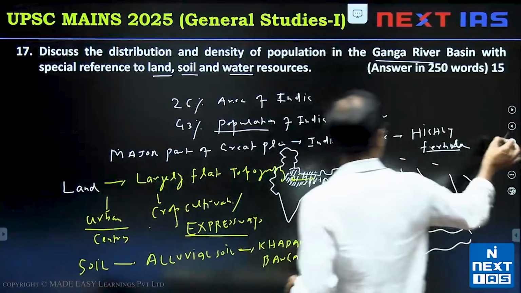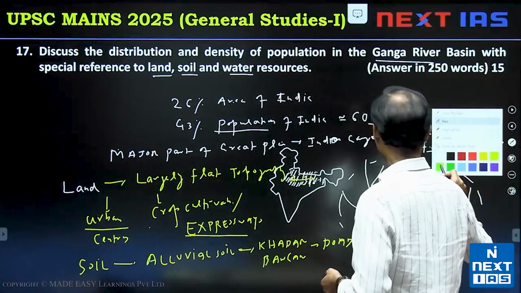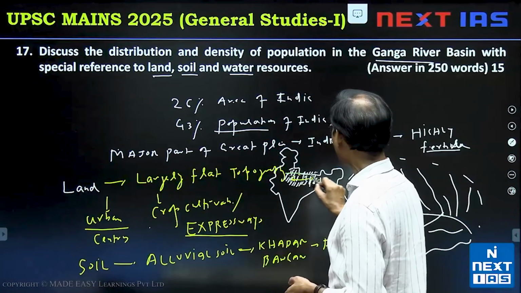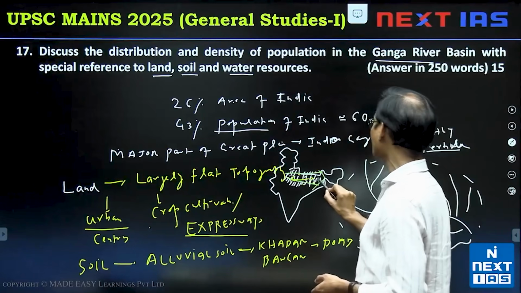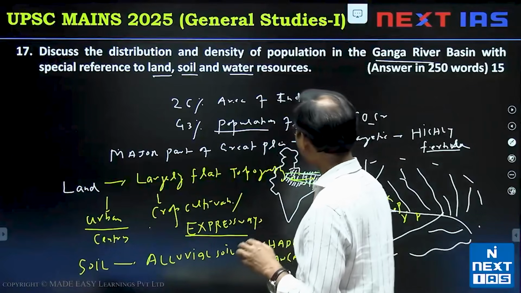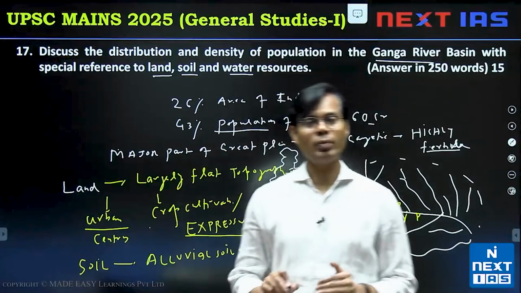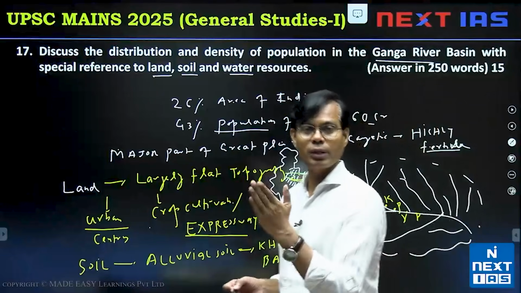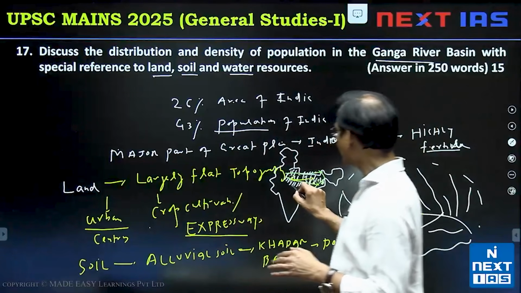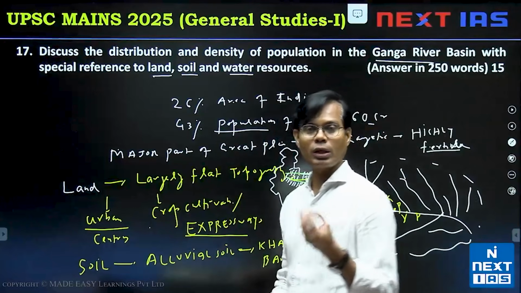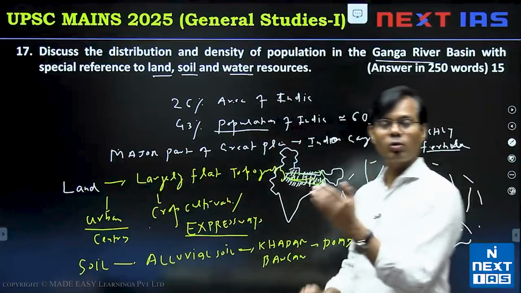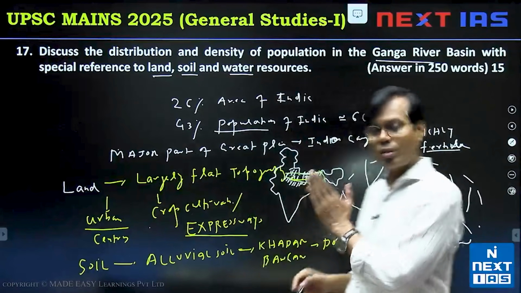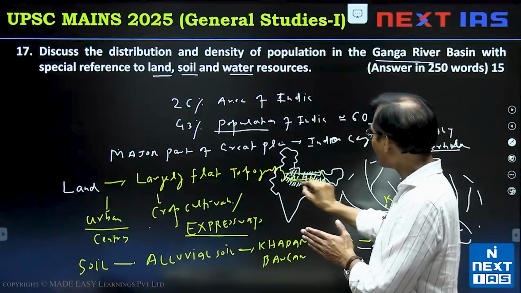So we can even consider that population density is increasing towards the Bengal area. Suppose on this side population density is less, but on this side it is more. Thick soil, fertile soil, high population density: Bengal, Bihar, UP. But at the margin, Uttarakhand, near Alaknanda, near Gangotri, we have relatively lesser population, mountain topography. Even the plateau surface where Chambal, Betwa, Ken, the Bundelkhand region, is not having much water and not having fertile soil. So at the margin of the Ganga basin, with tough rock and mountainous terrain in the north, that zone has lesser population, but of course population is increasing in this manner.